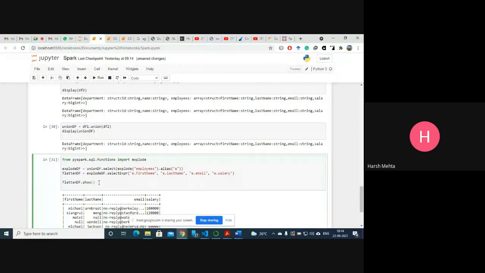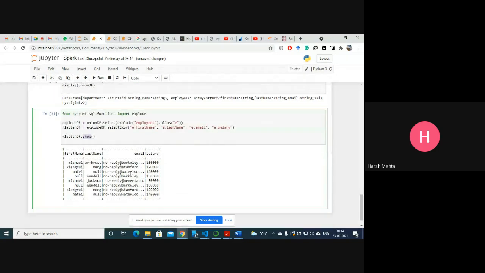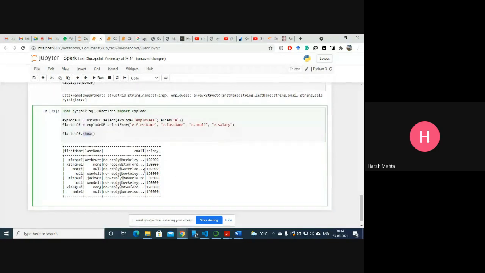Okay, now you see, we have explored the data frame using the show command. You see first name, last name, email, and salary. What we have done, we have taken two data frames, merged them, and from that we are selecting using select expression with the alias key. We are selecting first name, last name, email, and salary. Now this is our data frame values.